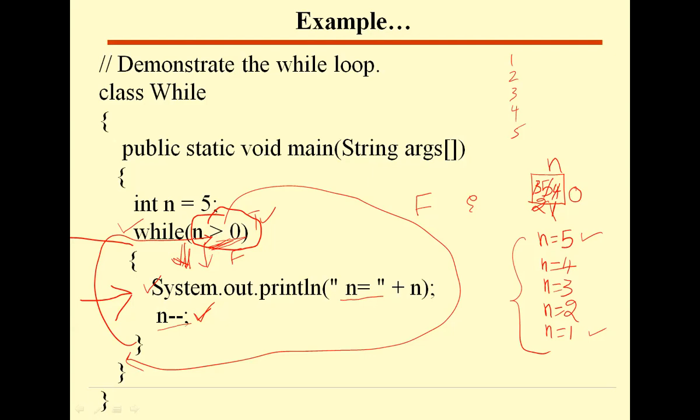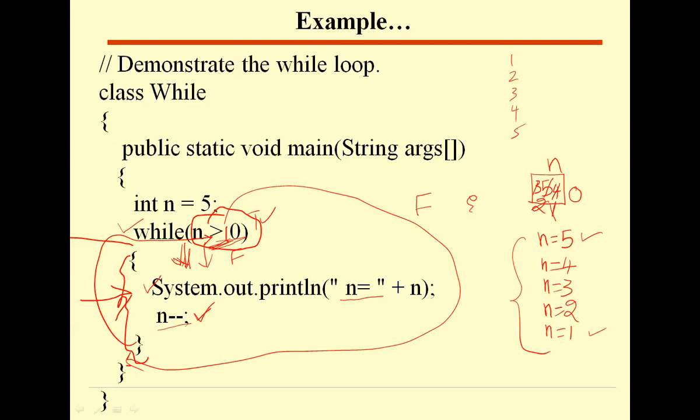For example, I have given n is equal to 5, and say I use n greater than 10 here. What happens? 5 greater than 10 is false. The first time the condition became false, so the body of the loop is not executed, and control comes directly here.